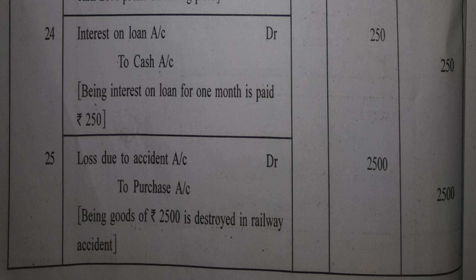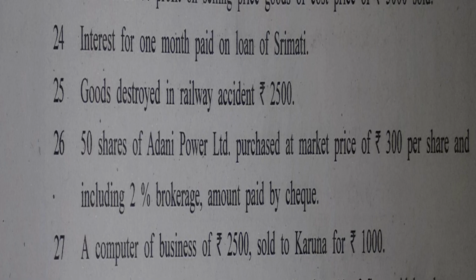Yes, of course it is given. You can see on page number 90. This way you will obtain 250. Firstly, 30,000 into 10 by 100, which is 3,000. 3,000 into 1 by 12, because 3,000 by 12 will give you ultimately interest of 1 month. And also this is basic maths. Fine then. Let us move towards the next journal entry.